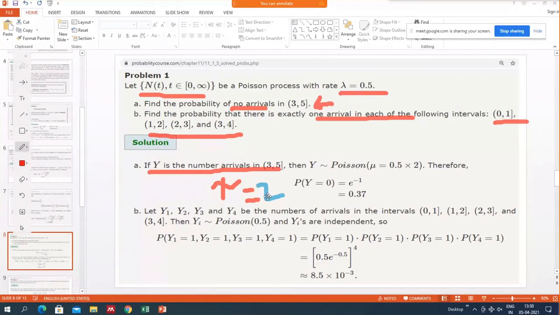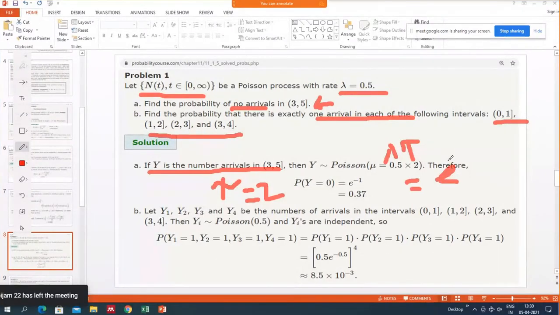Then I multiply this length of the interval with lambda. Lambda is 0.5 and tau is 2, and then I get my mu. Mu is 1.